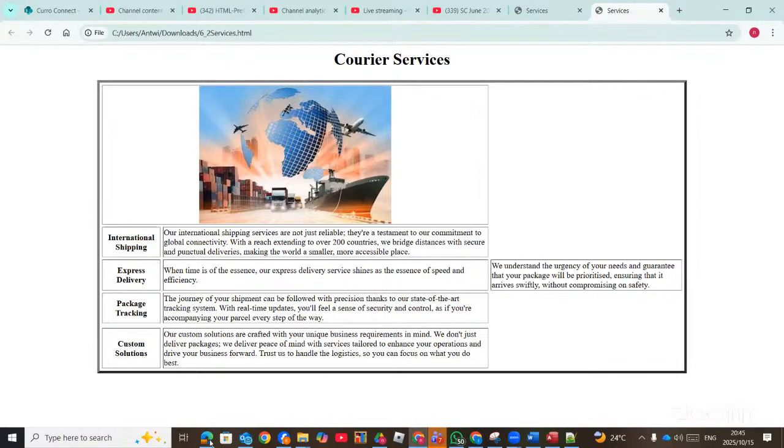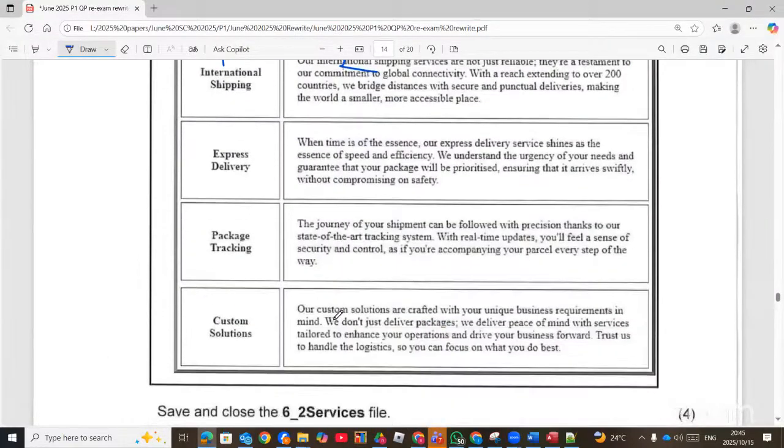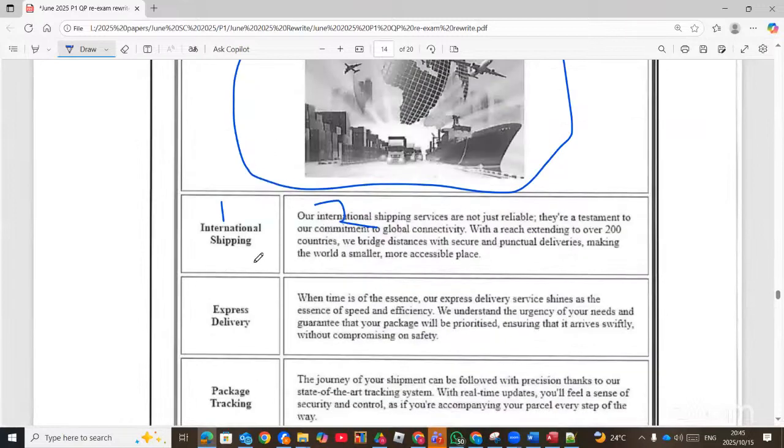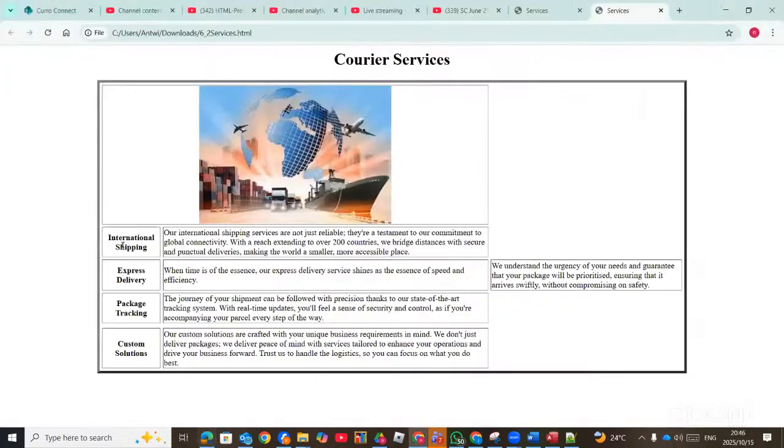According to this one, it's column 1 and column 2. There are 2 columns. That means there's something missing there. First row is this one. Second row is the international shipping, and then our international shipping services. They are on the second row. So international shipping and this one must be in one row.